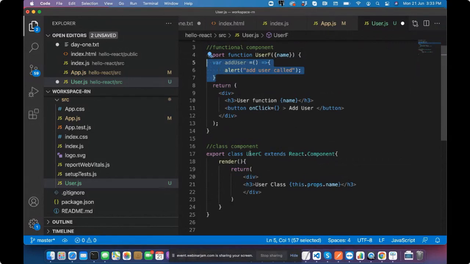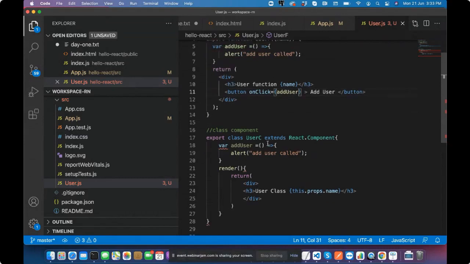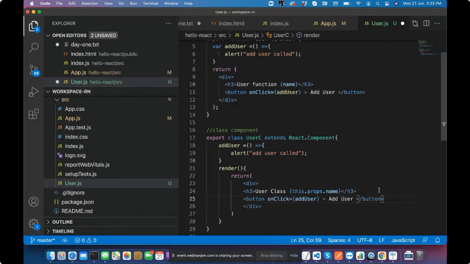Same thing if I would like to do, I can do this here. So in this case, I have to call this. And in this case, we have to just put this, and we have to put the button also.